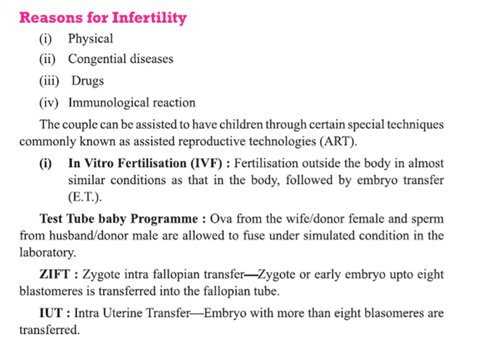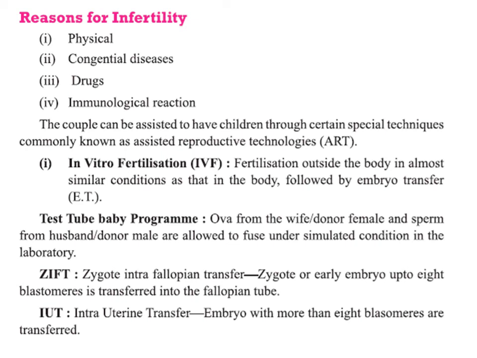In assisted reproductive technologies, there is the test tube baby program, or we call it in vitro fertilization. In this method, the ova from the wife or a donor female and the sperm from the husband or a donor are allowed to fuse in simulated conditions in the laboratory, and this method is also called IVF. When the zygote is developed, it is transferred into the uterus or the fallopian tube for further development.